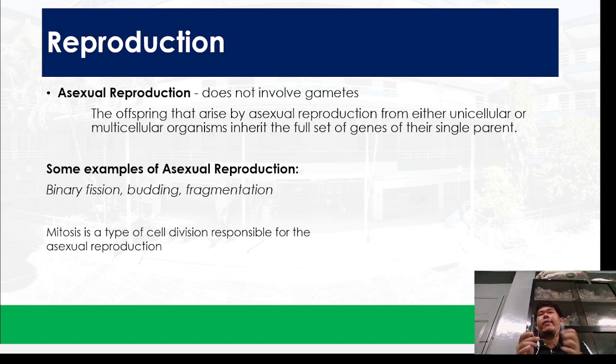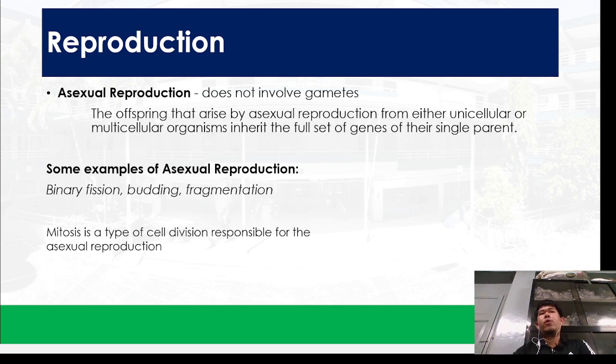And then kani pod tong offspring, when it reaches maturity, ma-broken down pod siya into fragments or pieces. So, one of the prominent examples for fragmentation are the algae, which are the Spirogyra.